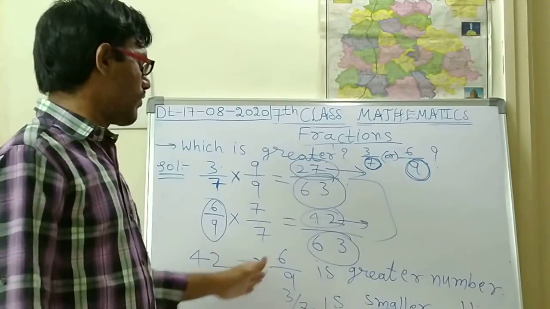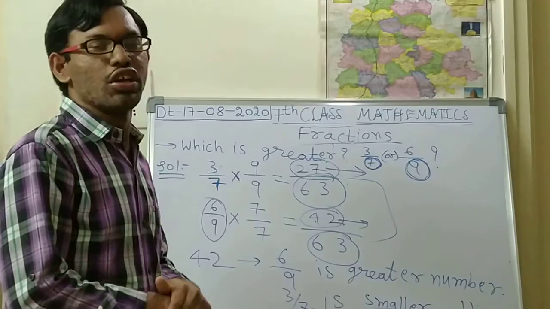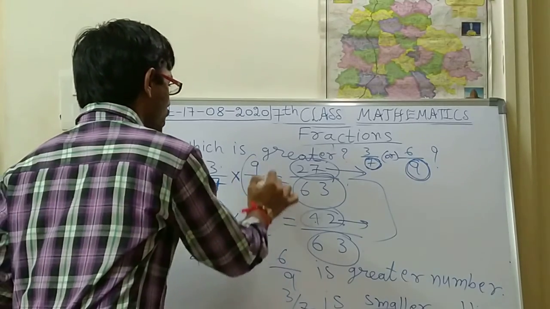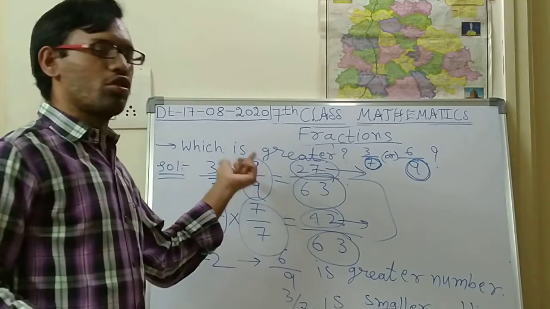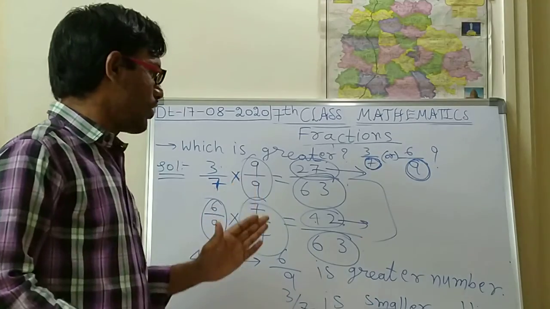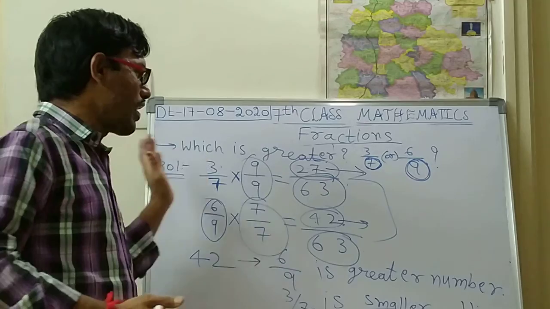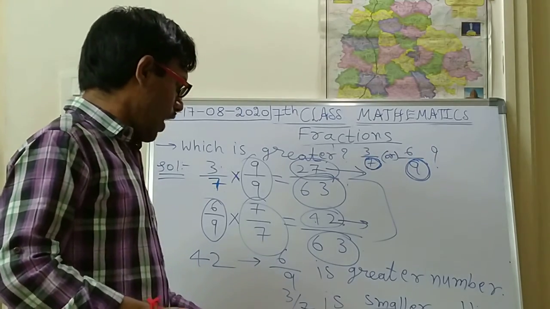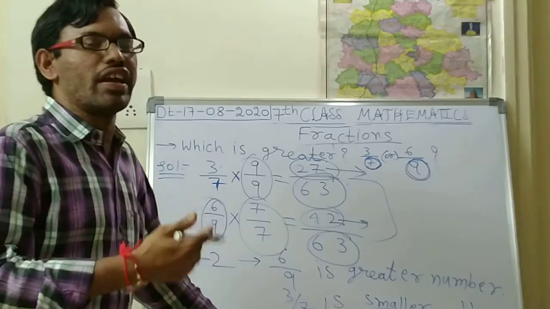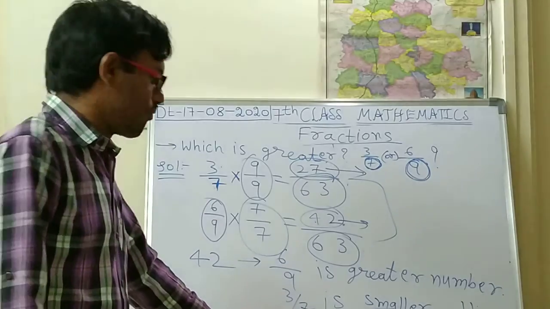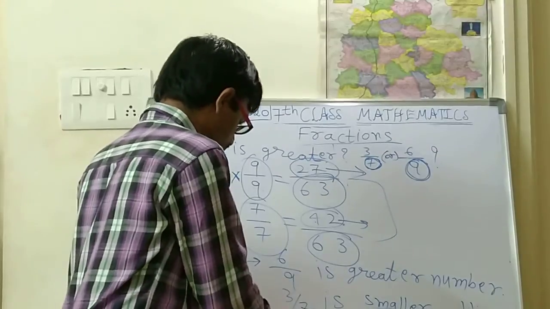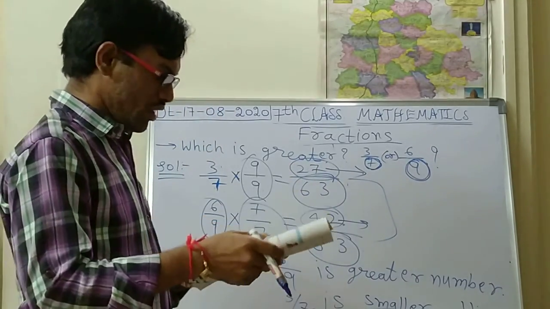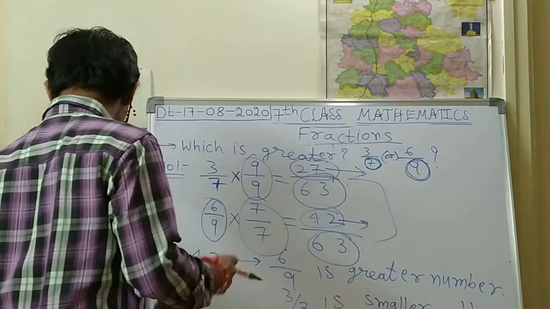Which is greater and which is smaller, you have to do the problem like this. I think you have understood this one, how we have to multiply. If you have not understood, recall it once again and you will understand. So this is about finding the greatest or smallest number. Next, we shall go with some problems for this.